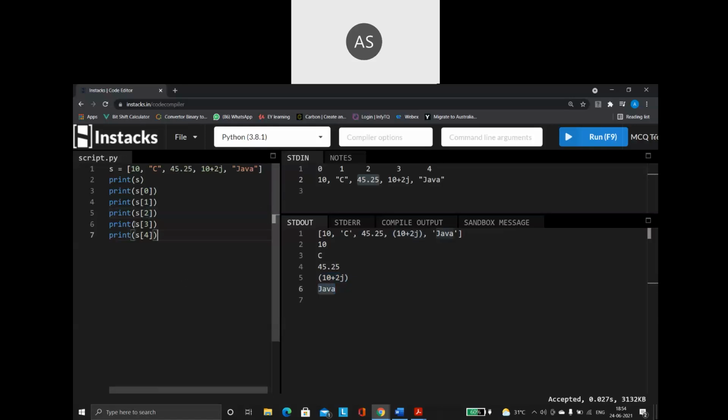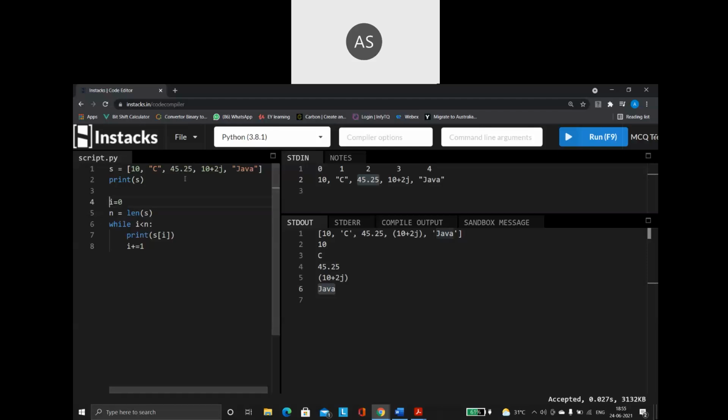Now instead of writing all these prints, what I'm going to do is make use of my while loop. Same concept, same coding that I used previously, using the same code here also.